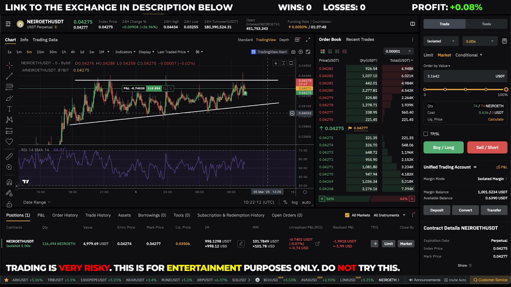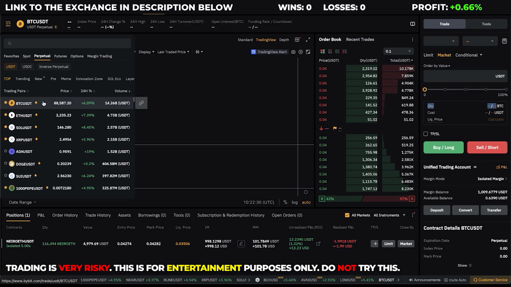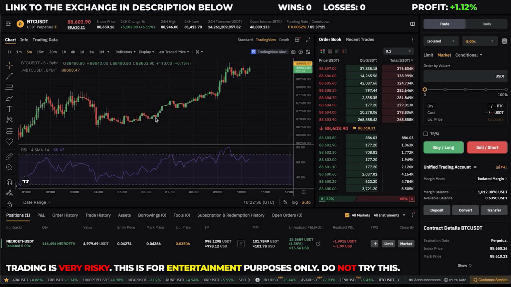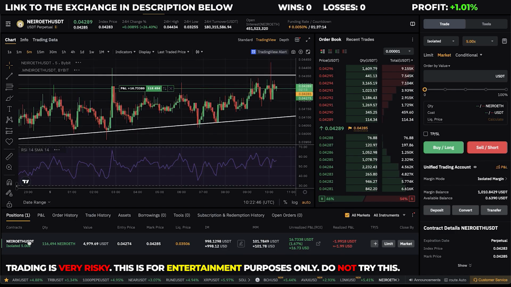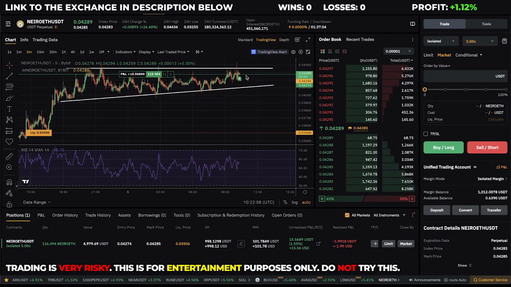And the reason why I think this coin will break this resistance to the upside is because looking at the RSI here, the RSI has not been above 70 in the last 24 hours. And also looking at Bitcoin and the entire market today, it looks pretty bullish. And this pattern on Bitcoin also looks like it wants to break and make one more leg to the upside. That's the reasoning behind this long position. There's a bullish consolidation here. And if this coin breaks the resistance, it could be a pretty big leg to the upside.